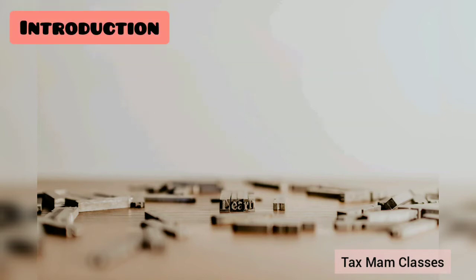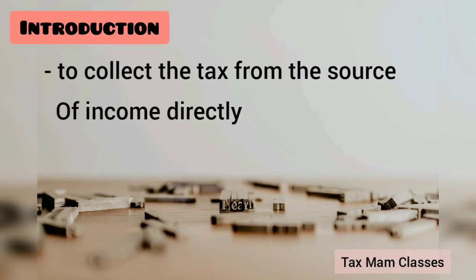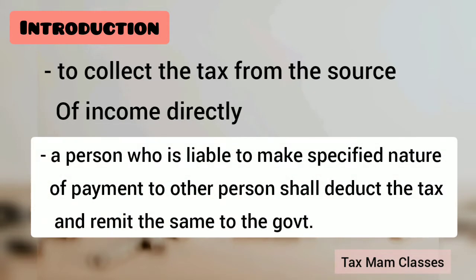Now coming to the introduction part, the concept of TDS was introduced with an aim to collect tax from the source of income directly. So as per this concept, a person who is liable to make any specified nature of payment to another person shall deduct the tax and remit the same to the government. Let me explain this point with an example.